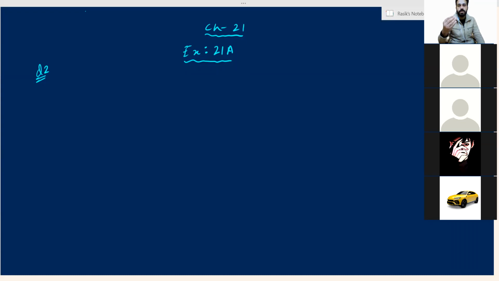Suppose after collecting the data, I do something with the data. For example, I arrange the data in ascending order, or I make a table of the data. That will not be raw data now. So after you have done something with the data, that will not be called raw data. The data when it is in original form, that is raw data. Understood? Okay, sir.